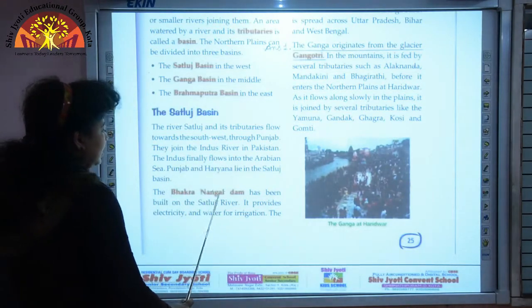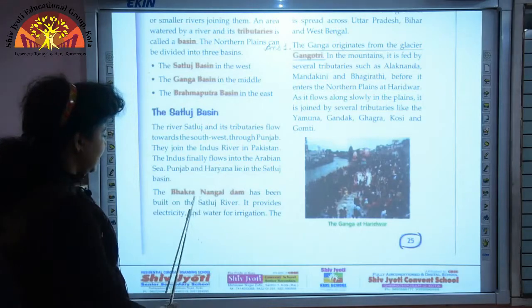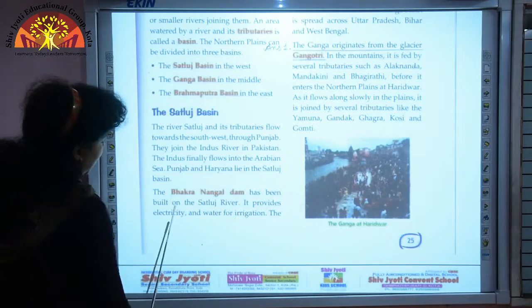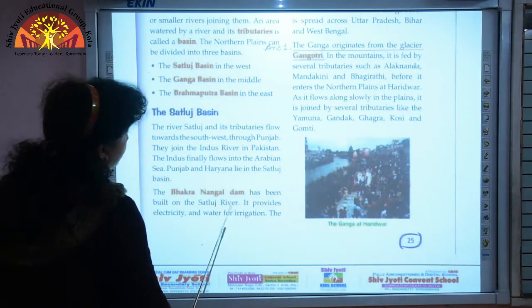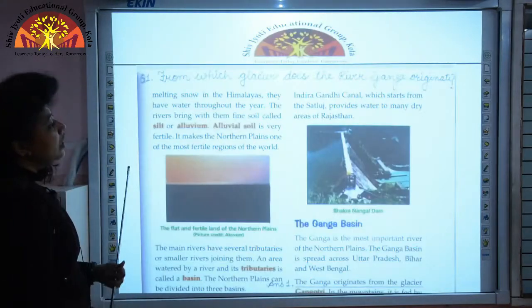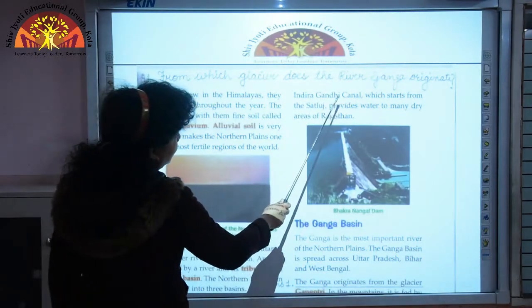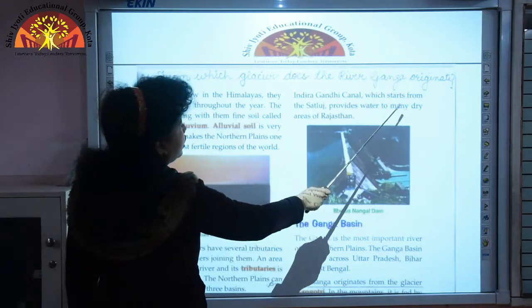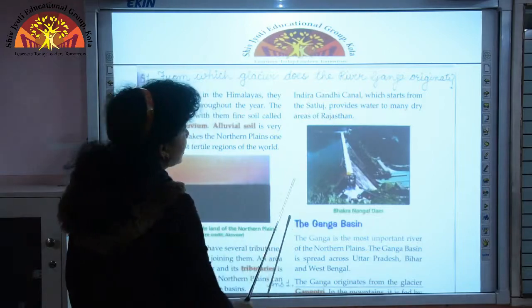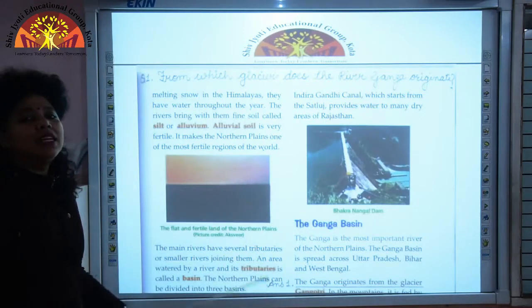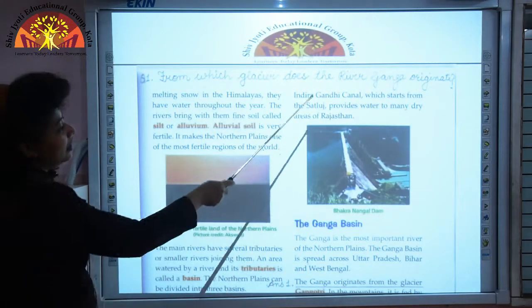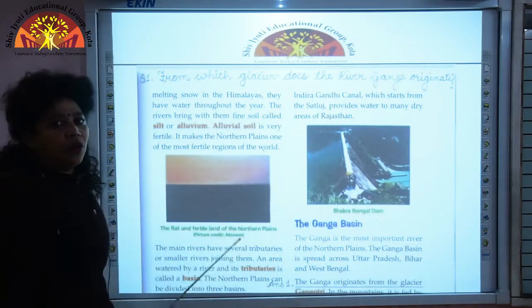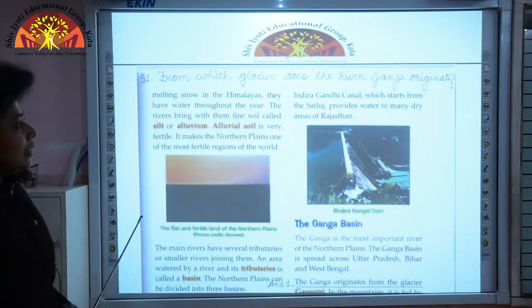The Bakra Nangal Dam is situated on the Satluj river, and it provides electricity and water for irrigation. And you also have the Indira Gandhi Canal, which starts from the Satluj, and it provides water to many dry areas of Rajasthan. That is, the Bakra Nangal Dam and the Indira Gandhi Canal are both on the Satluj river.